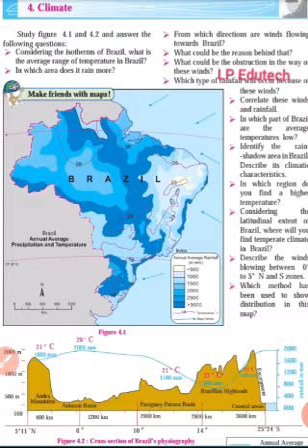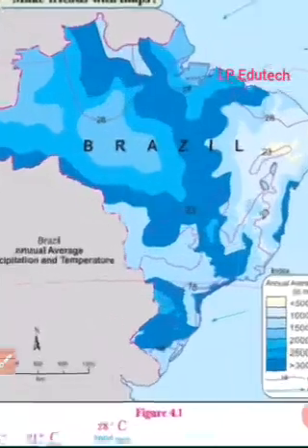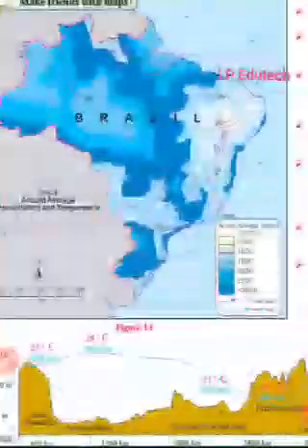Latitudinal extent is the distance between the North Pole and South Pole. For example, near the equator it is hot, while a temperate type of climate is found near the Tropic of Capricorn. So this is the first basic thing that we need to understand.